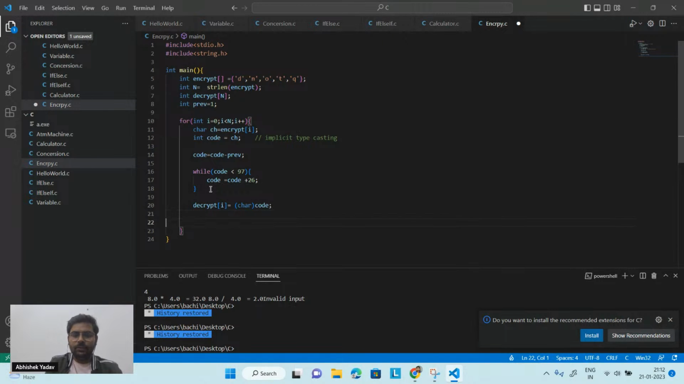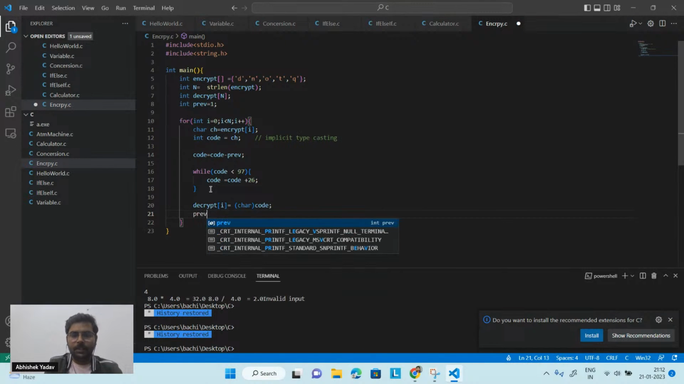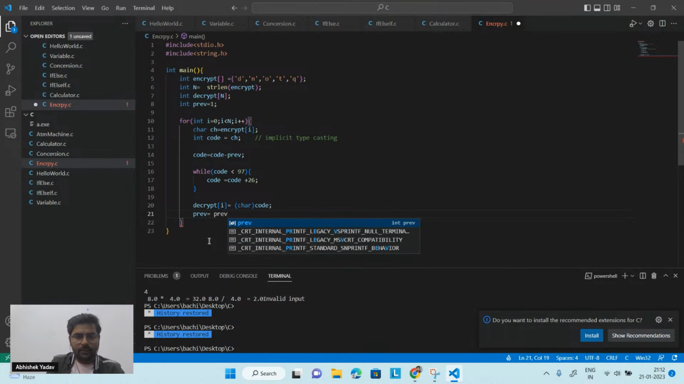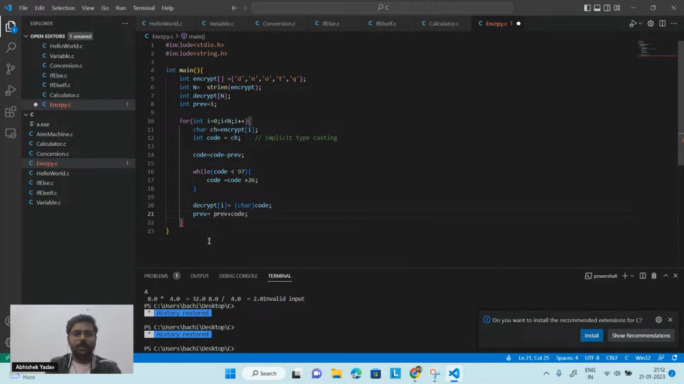After doing that stuff, I'm updating the previous value, that is previous is equal to, okay, so basically code I am getting, after that I am getting 199, right? So here I will write previous plus code here, right? And I'm done with the part.